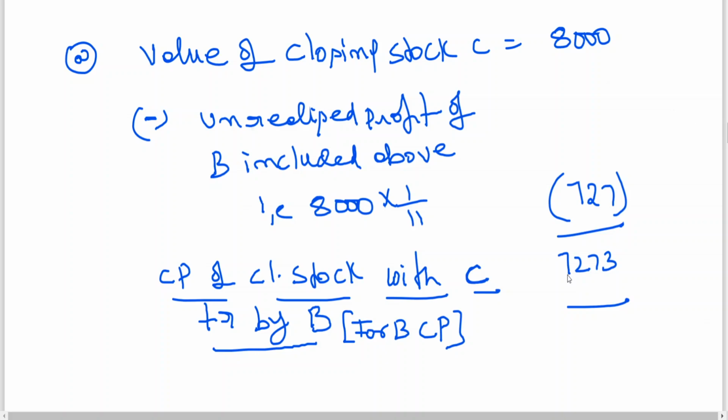In simple words, B is transferring goods to C. Initially it appears that C department feels the stock has been transferred by B, but B knows that whatever stock is being transferred to C also includes stock that he has received from A. A has processed it, B has further processed it. So now we got the cost price of closing stock with C transferred by B; for B it is cost price. Now the 7,273 we have done here.